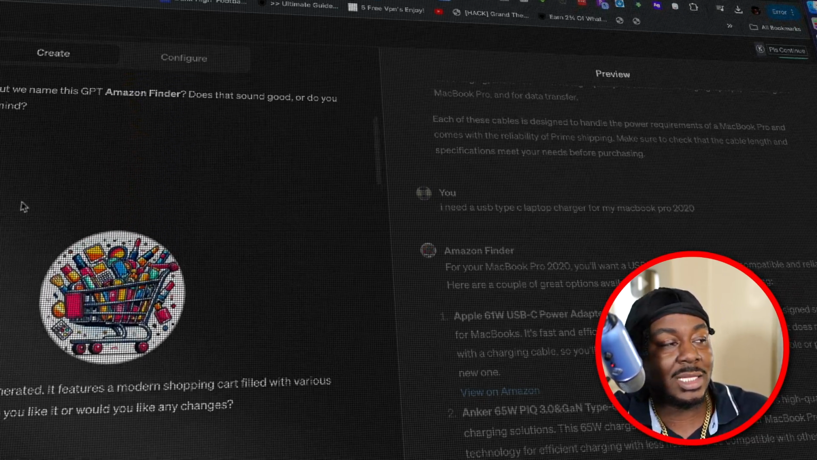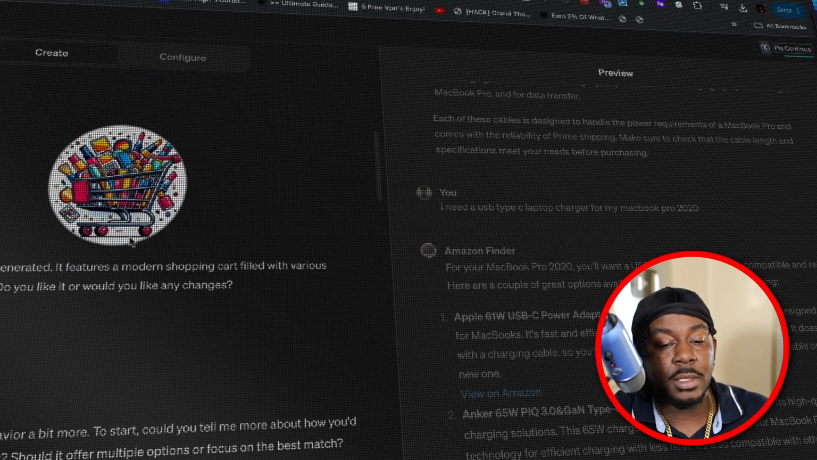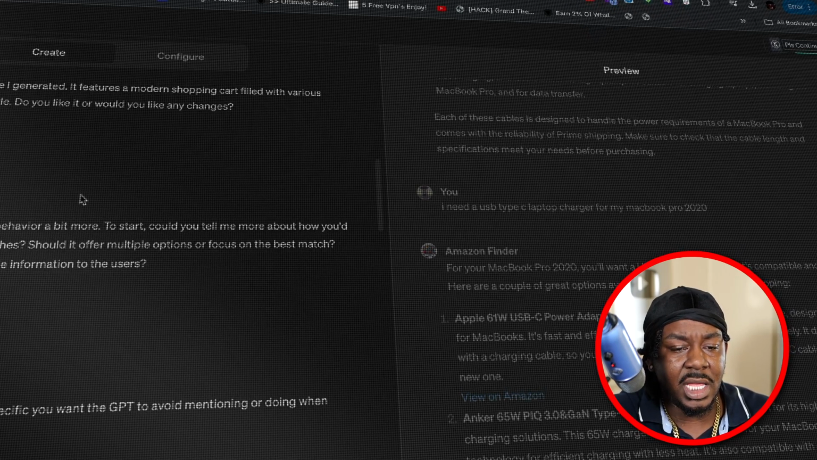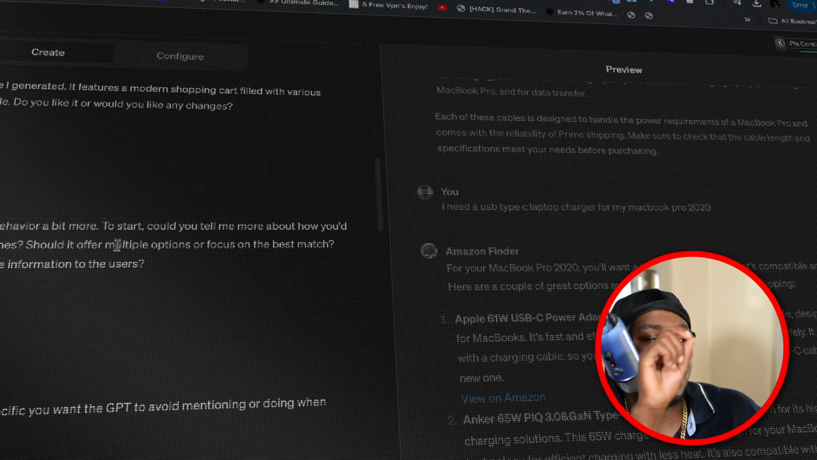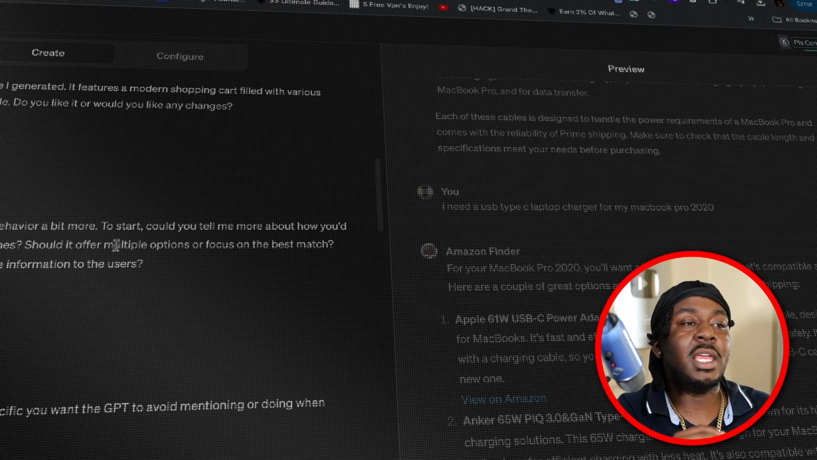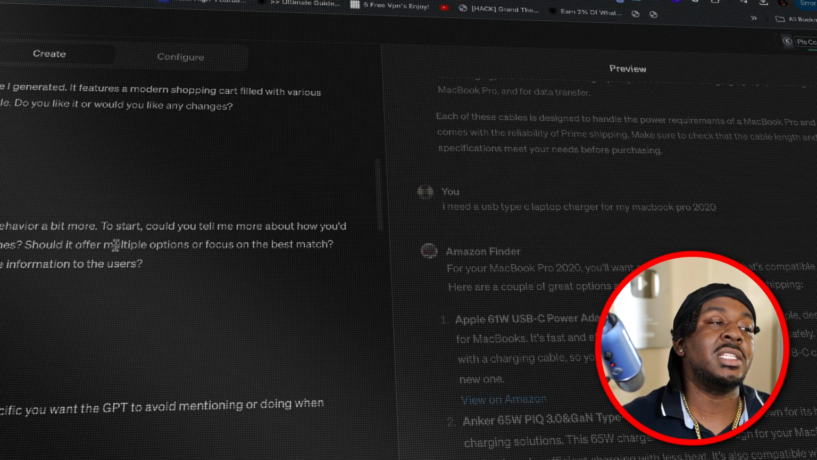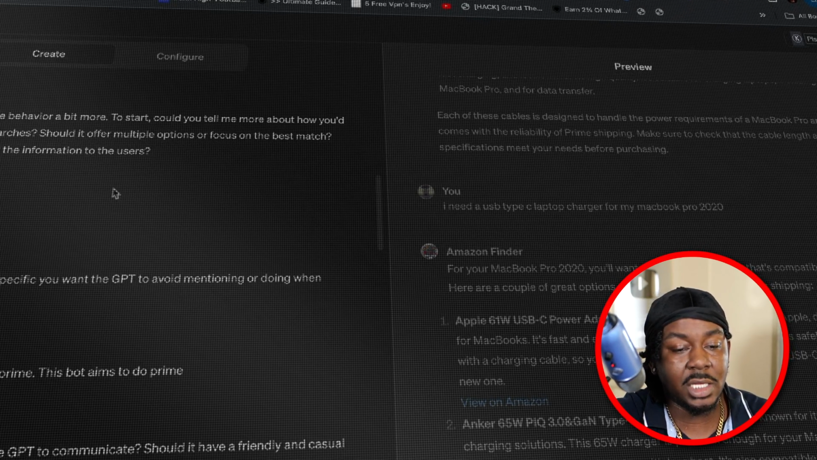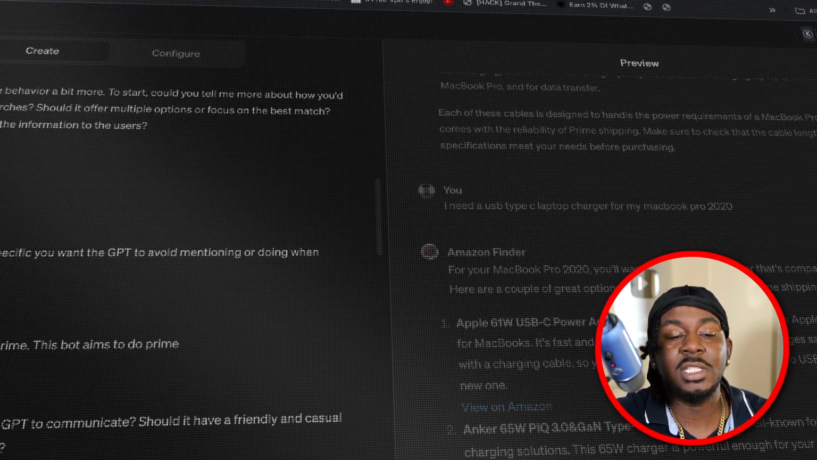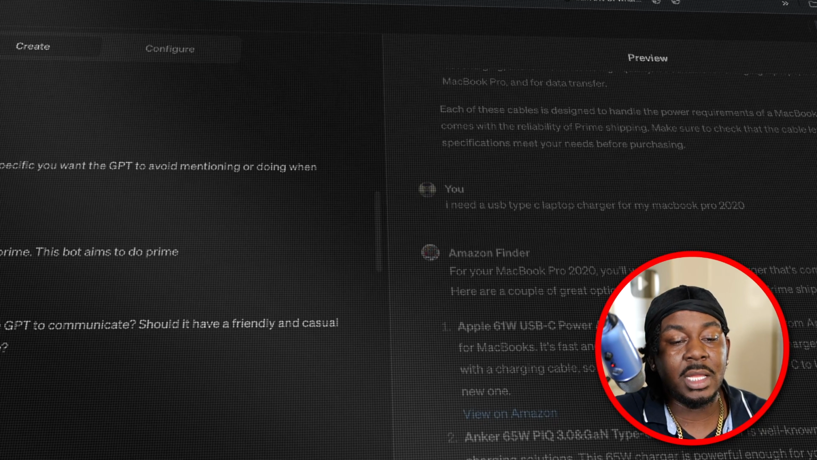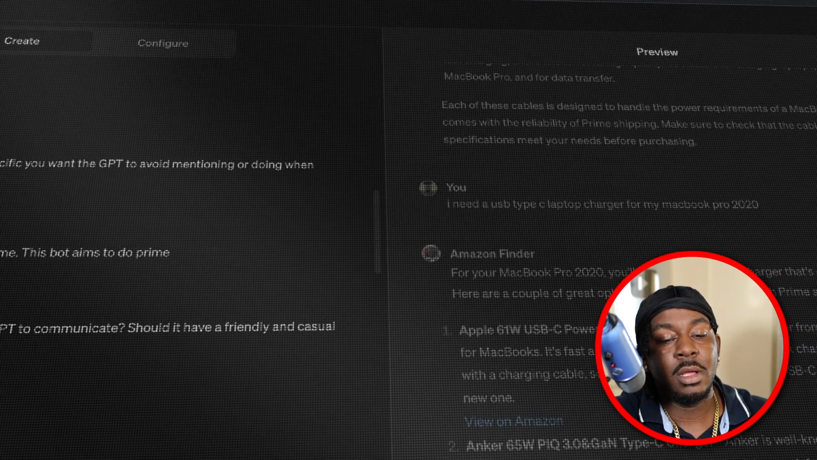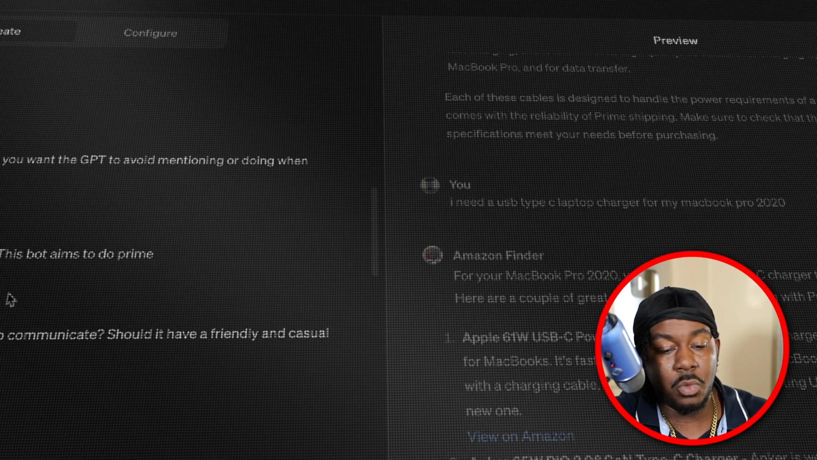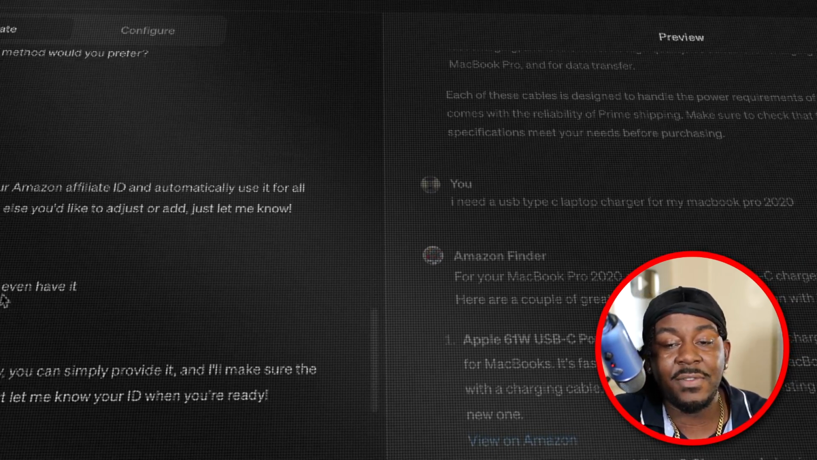So it went through the process of creating me a logo, a name for my custom GPT. Because think of a custom GPT like this. A custom GPT is like ChatGPT, but it's specialized in something. It hyper focuses on one thing. So I told it I wanted to find best matches. I want anything that will ship earlier than Prime. This bot aims to do Prime. I plugged in my affiliate ID.